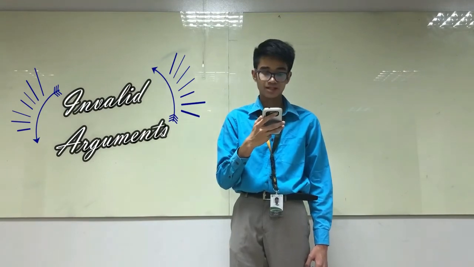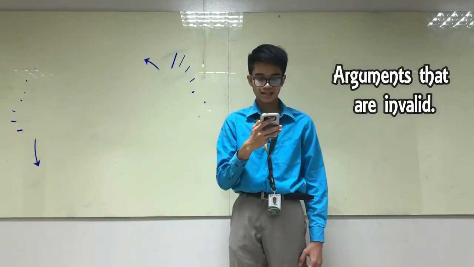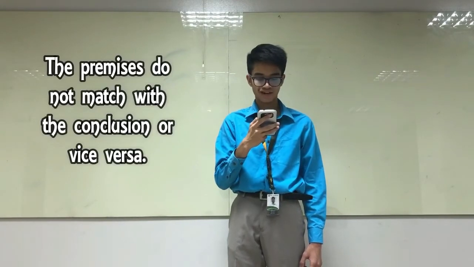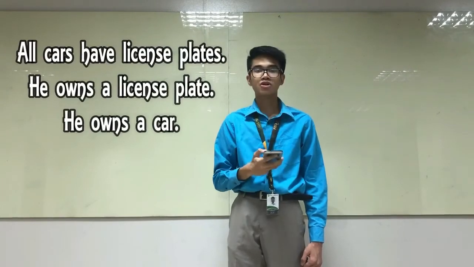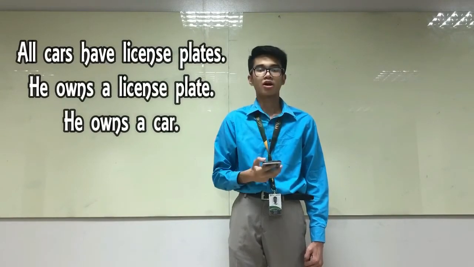Now, we'll go with invalid argument. An invalid argument is an argument that is invalid. It is identified as an invalid argument if the premises do not match with the conclusion or vice versa. For example, all cars have license plate. He owns a license plate. He owns a car.